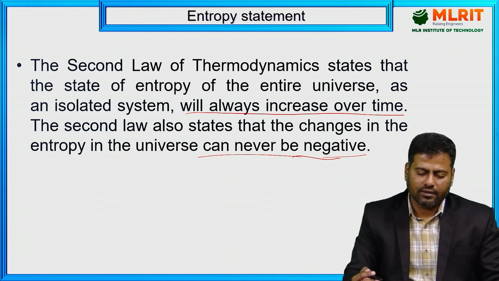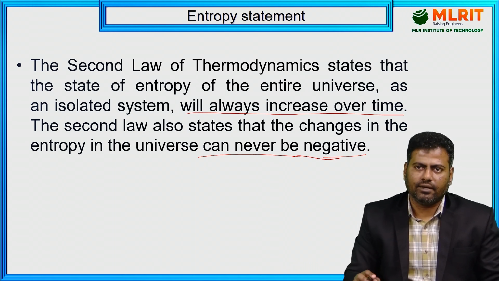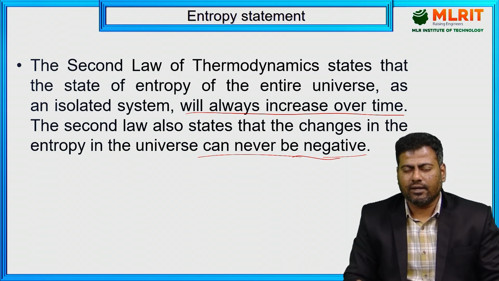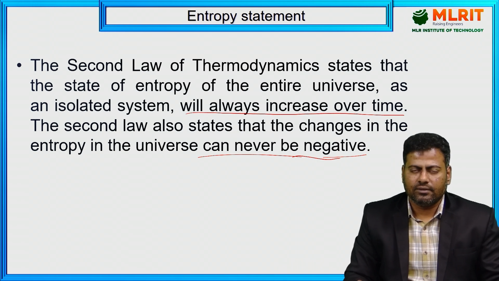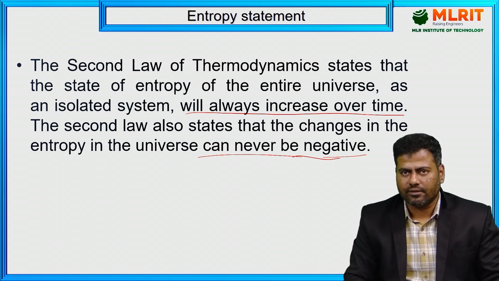So this is another kind of statement we are having. Further, we are supposed to know what entropy is, how to represent it mathematically, and why it can't be negative. So we need to frame all the mathematical relations, and from the Clausius inequality I can lead to that.